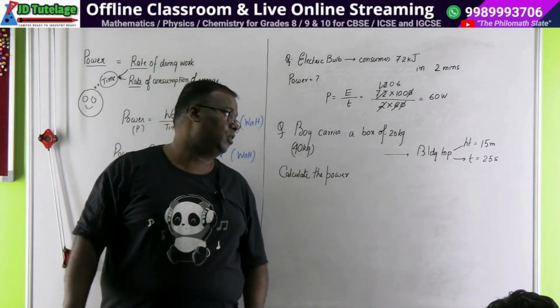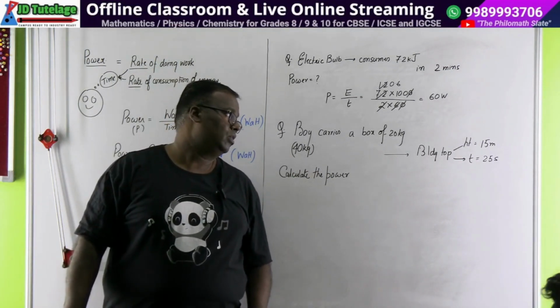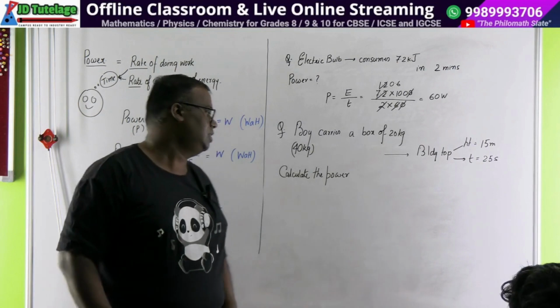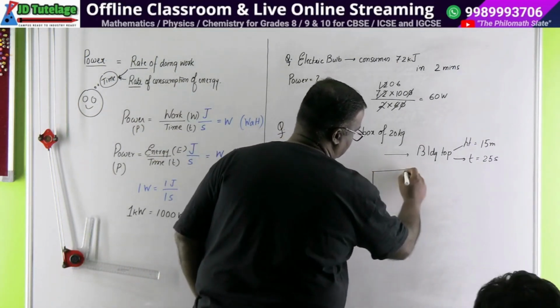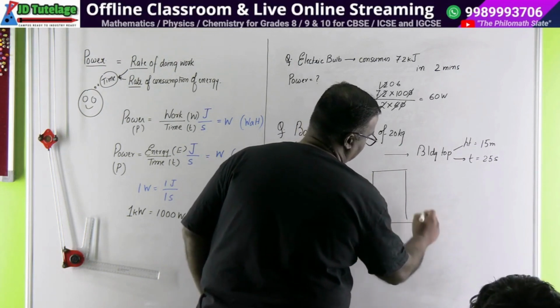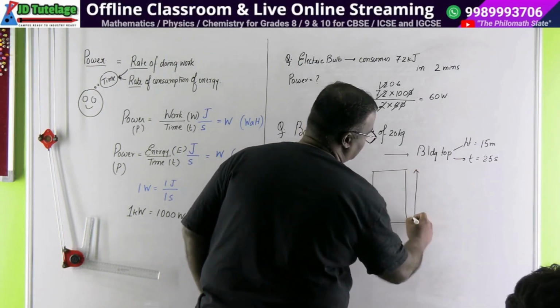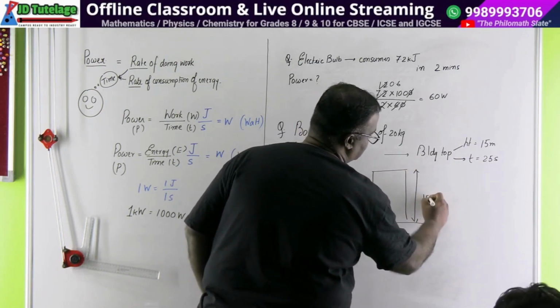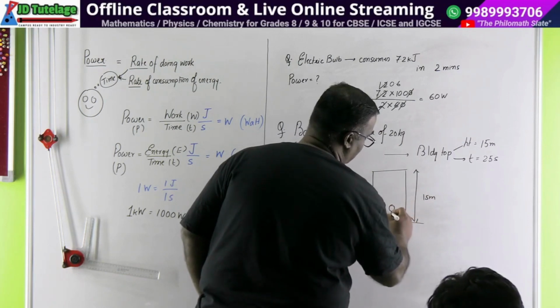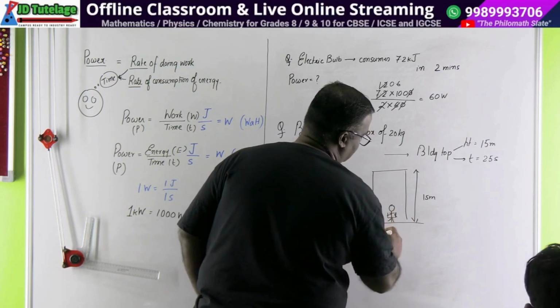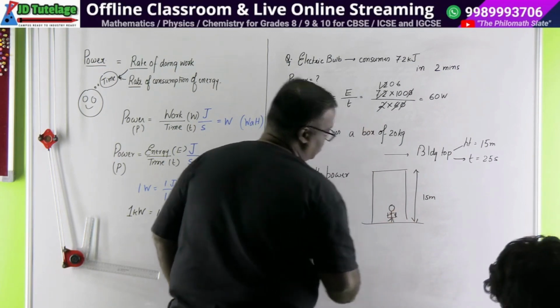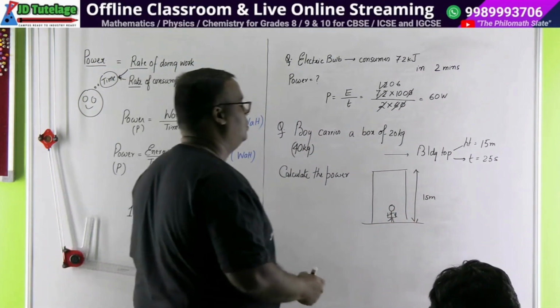ठीक है, a boy of weight 40 kg. So end of the day, our problem boils down to something like this. We have a building. The height of the building is how much? 15 meters. And we have a boy out here. And the boy is also carrying a box in hand, 20 kg. तो यहाँ से आप समझ लो, आइडिया लगाओ.